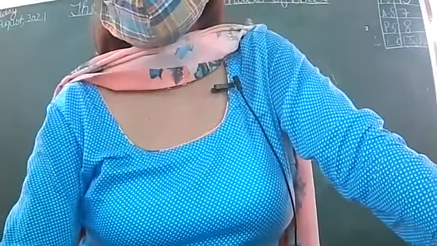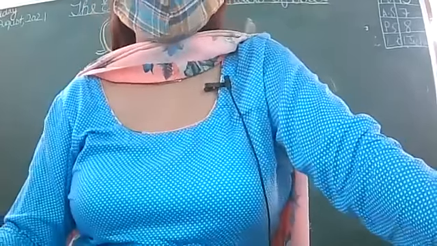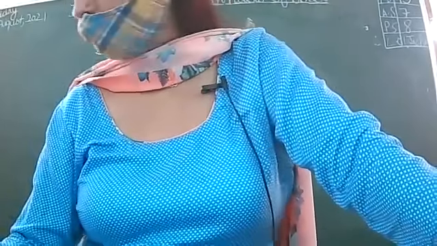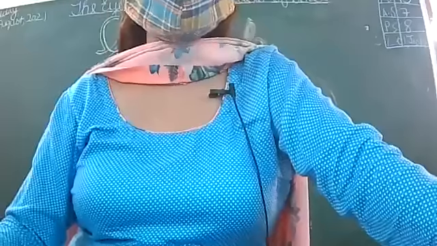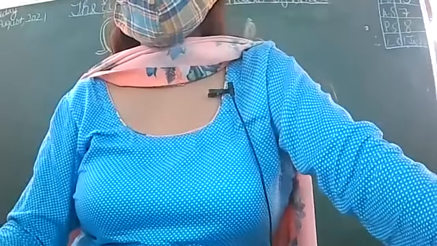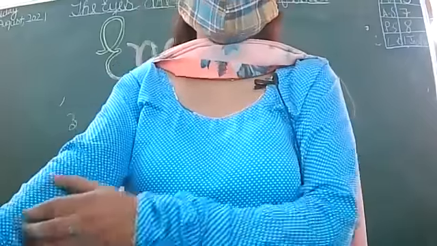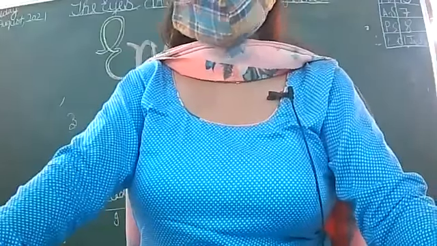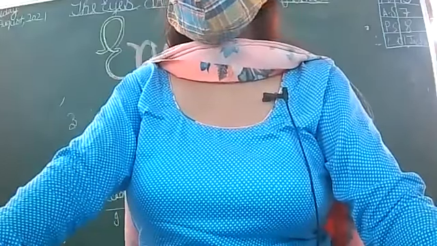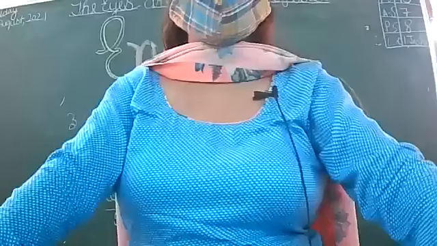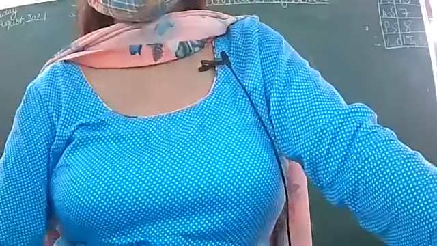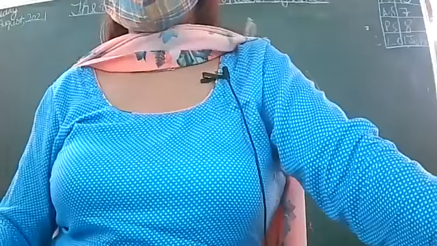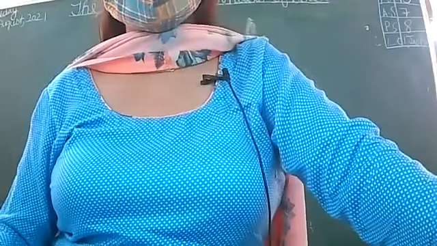Bhavya, you want to say something? Yes, Bhavya. Ma'am, please tell participles again. Participle, it is verb plus ing, but they mainly act as adjectives. For example, I have a broken chair. This is a participle. We added en to break, so it has changed to broken. Talking parrots, barking dogs, these act as adjectives. These are called participles.